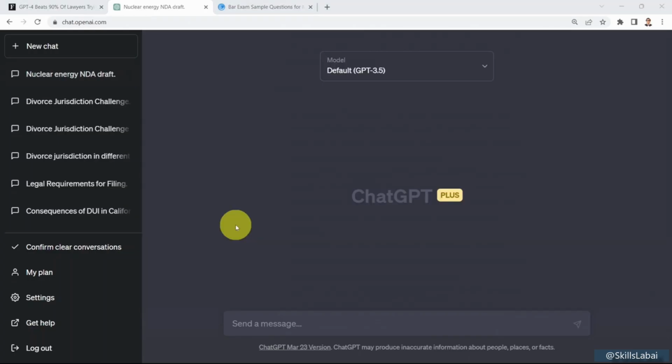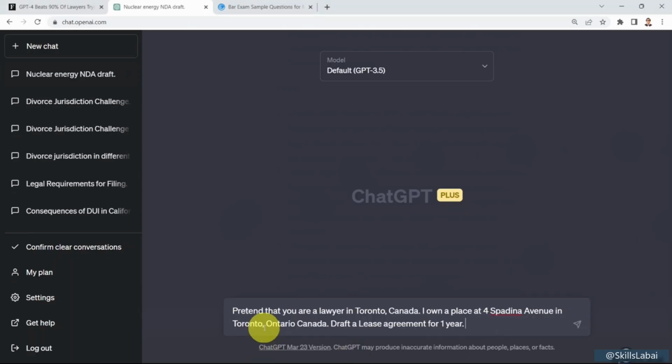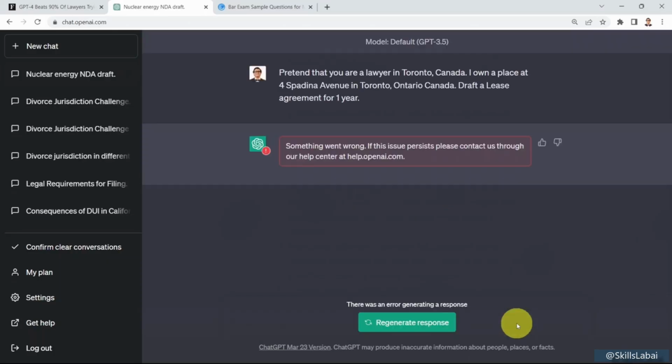In this lesson, we will learn how to leverage ChatGPT to draft lease agreements, employment contracts, and many more. First, I'm going to ask ChatGPT to pretend that it is a lawyer in Toronto, Canada. And let's assume that I'm going to give a scenario. This scenario could be that I own a place at a given address, and I would like ChatGPT to draft a lease agreement for 1 year of lease. So I'm going to say, pretend that you're a lawyer in Toronto, Canada. I own a place at 4 Spadina Avenue in Toronto, Canada. Draft a lease agreement for 1 year.